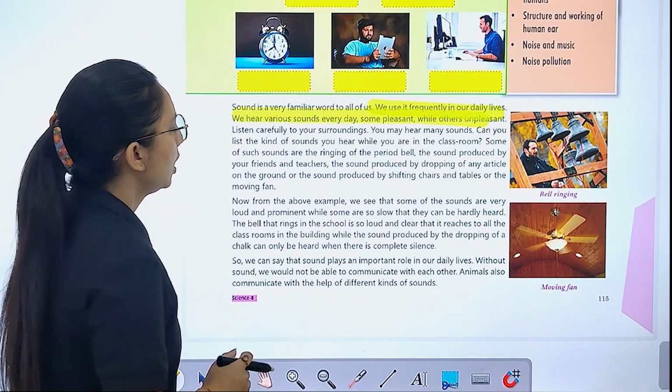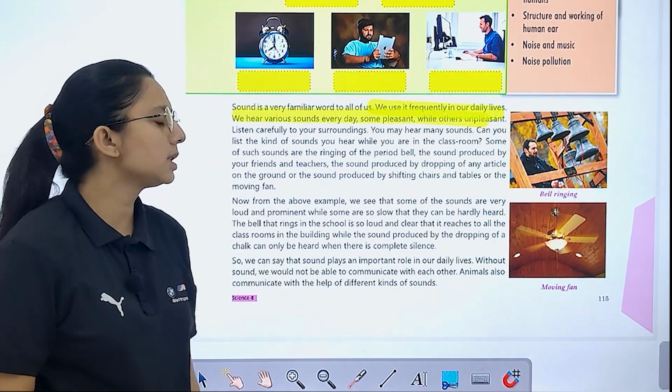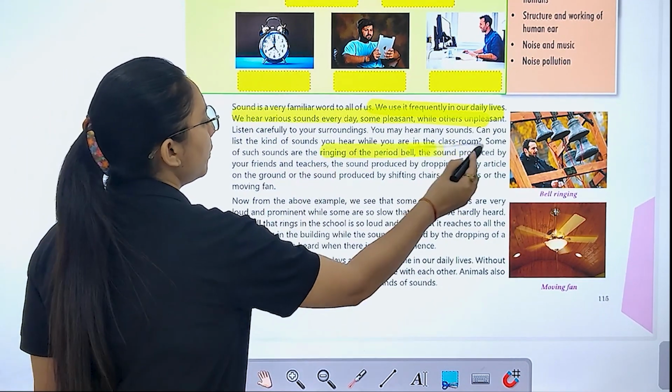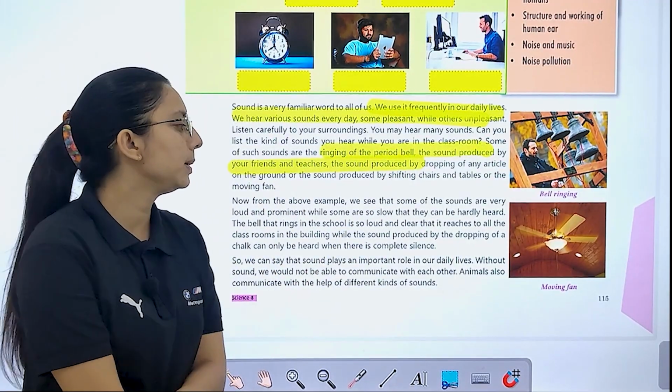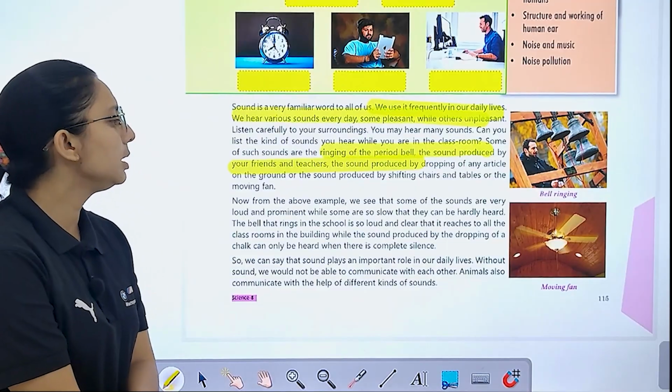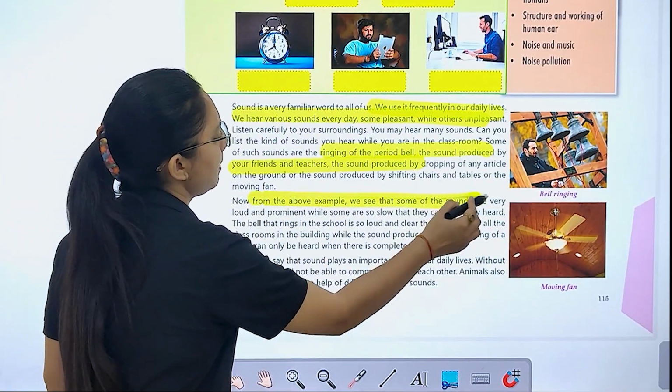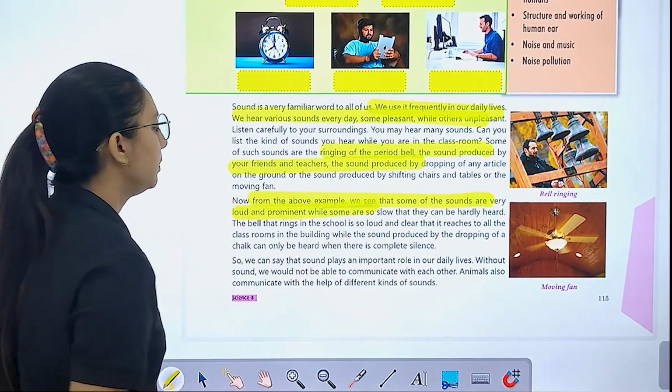So we can say that some of such sounds are the ringing of the period bell, the sound produced by friends and teachers, the sound produced by dropping an article, and a moving fan. Now from the above examples, we see some of the sounds are very loud and prominent.